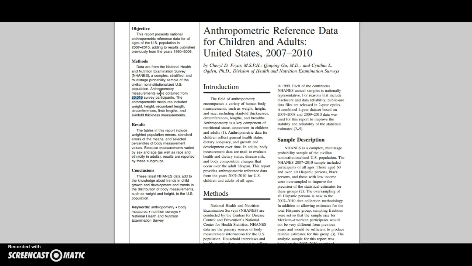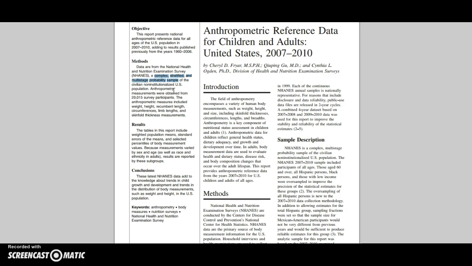So the next thing I'm wondering about, is it a random sample? Now I know that it's going to be a very difficult thing to take a random sample of the United States, males in the United States, because you would need a population list, which I'm not even sure if one exists, even with the census. So let's take a look at what they did here. They take a complex, stratified, and multi-stage probability sample. I won't get into the details of that too much, but it's essentially the next best thing to a random sample when you're dealing with a huge population like the United States.